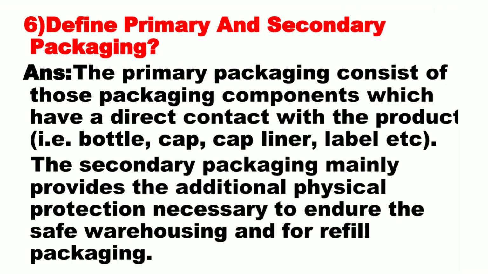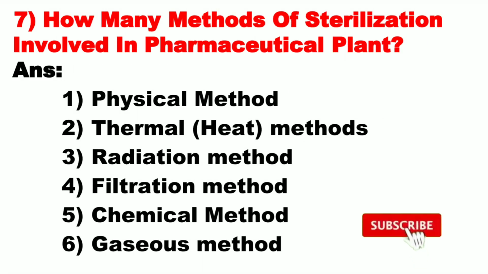Question number 6. Define primary and secondary packaging. The primary packaging consists of those packaging components which have a direct contact with the product, that is bottle, cap, liner, label, etc. The secondary packaging mainly provides the additional physical protection necessary to endure safe warehousing and for refill packaging.